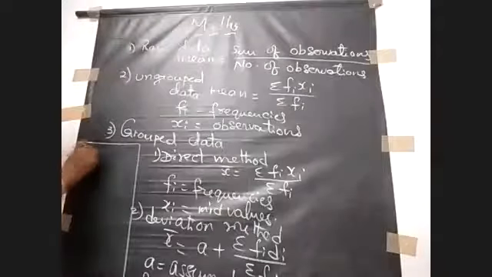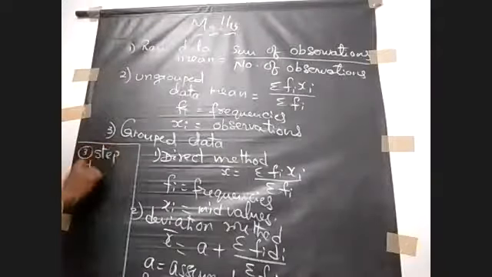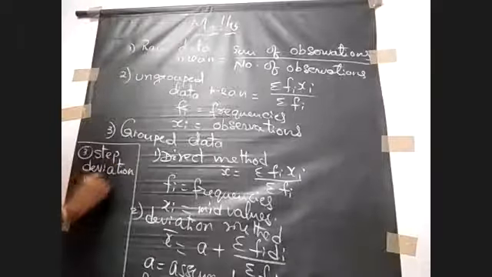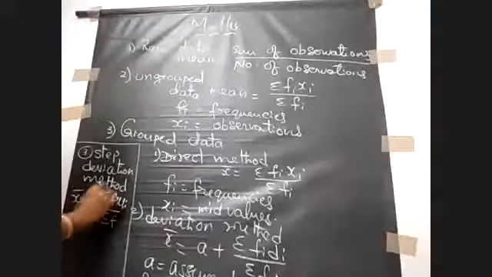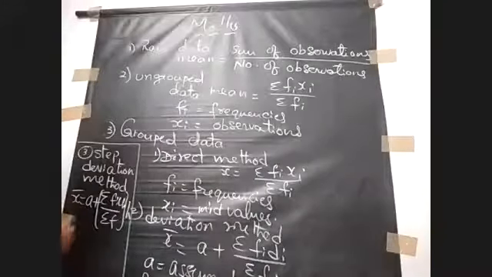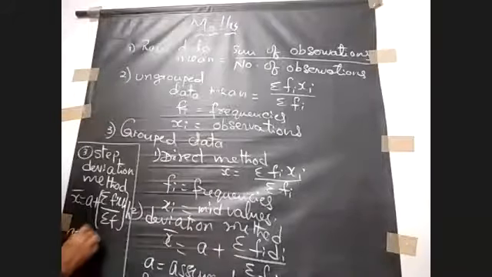Step deviation method. So what is the formula here? X bar equal to A plus sigma Fi ui by sigma Fi, into H. What are the terms involved in this? A is the assumed mean.